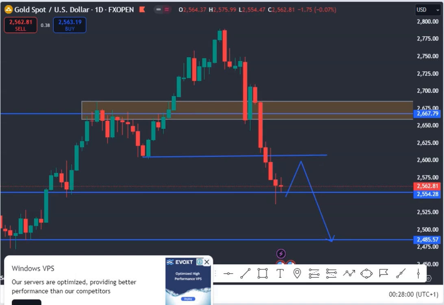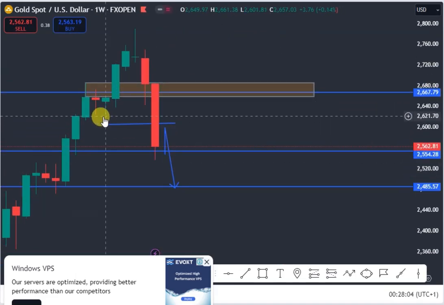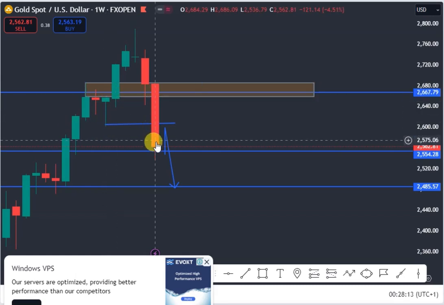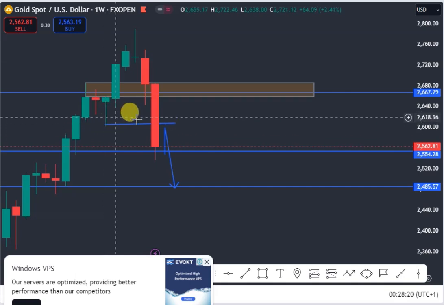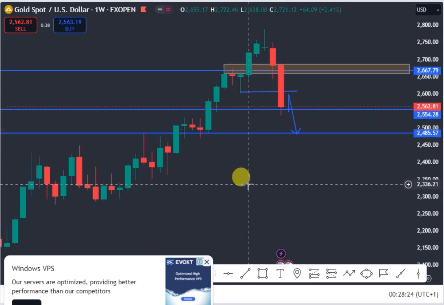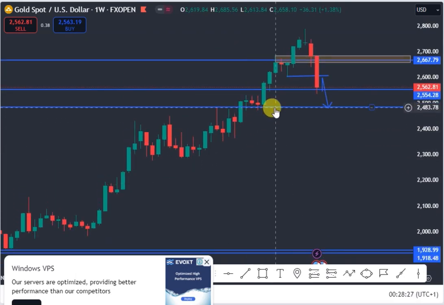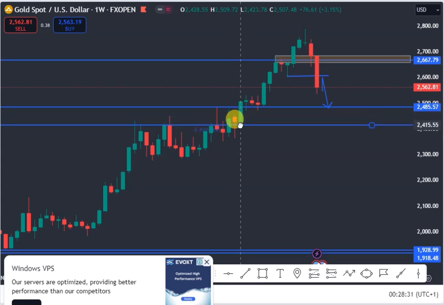So let's look at the weekly close of the gold USD. On my weekly chart, you can see that price has converted this support into resistance. So long as price converted this support into resistance, we'll be looking for a selling opportunity for gold USD. So expect price to do a retest of this resistance level, which is your previous support. Once price retests it and gives us a price setup on the daily chart, we'll be looking for a selling opportunity, with our first target at this level and our second target at this level.